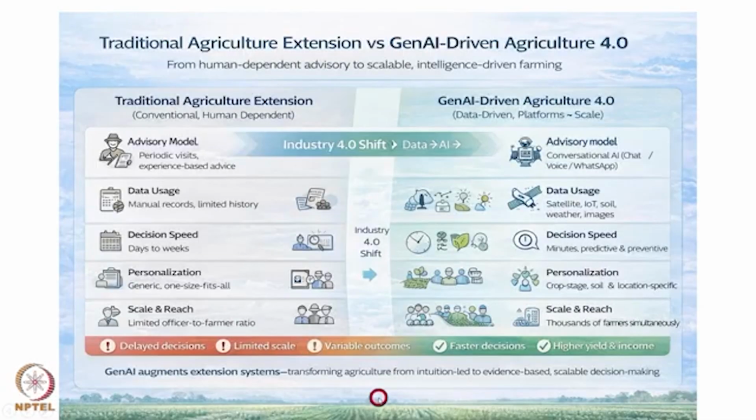You are seeing over here, this slide shows what the situation was earlier before these technologies were used, and what the situation is now when generative AI has started being used by farmers in the field. Today an advisory module is there, and decision speed has increased. Personalization: depending upon what kind of crop and produce you want, the system is able to suggest that this kind of seeds, this kind of minerals, this kind of fertilizer will help you. So this is called personalization. Today, with the help of generative AI technology, one can get a personalized recommendation.